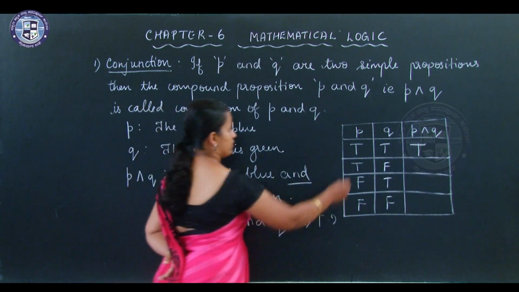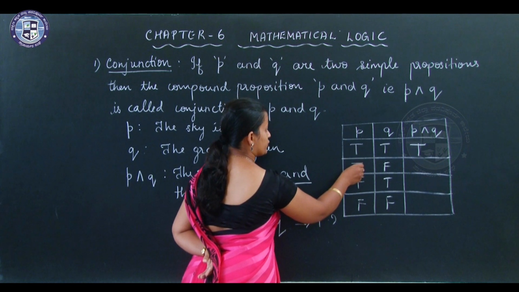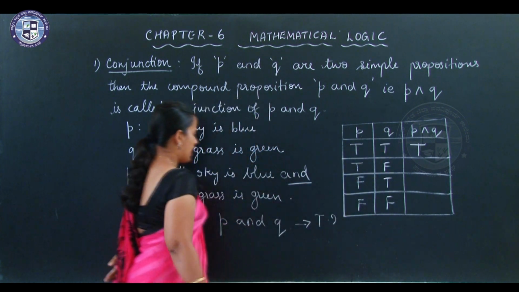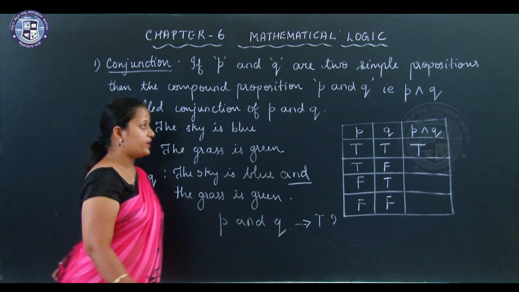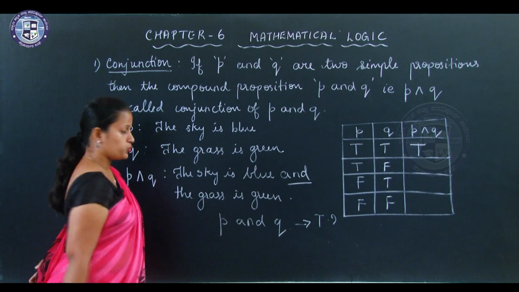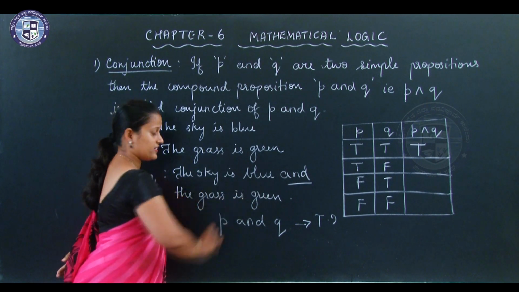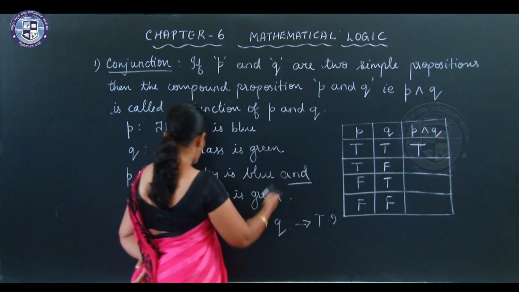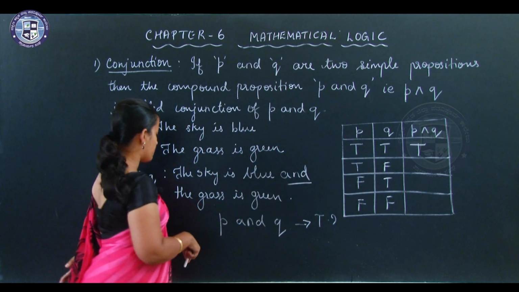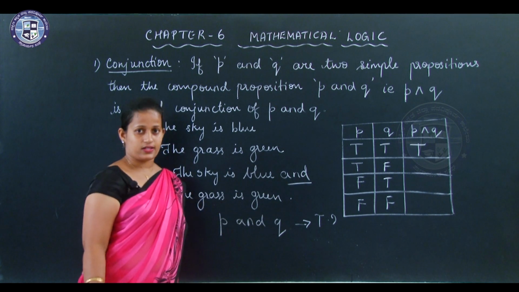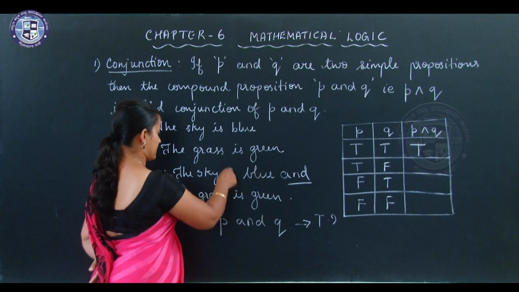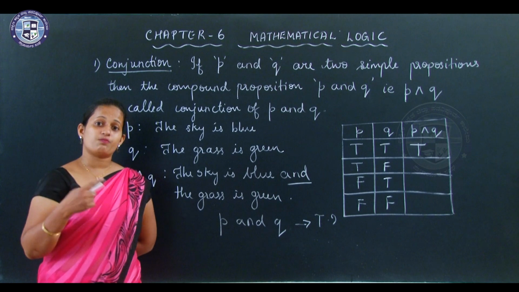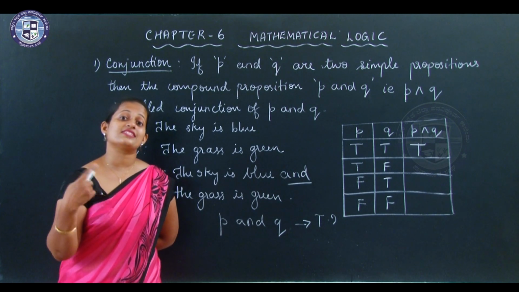Now, just observe here, this should be true, this should be false. I will just manipulate this example. I want P to be true, so I will say the sky is blue because it is true. I want Q to be false, so I will now manipulate the example by saying the grass is black. Now my statement is the sky is blue and the grass is black.